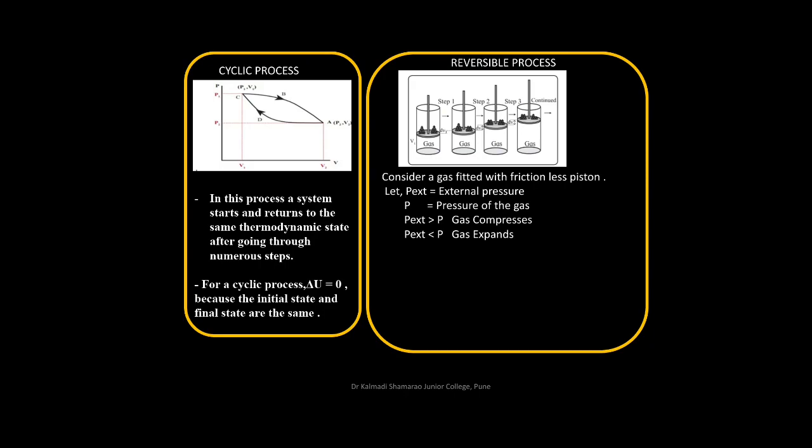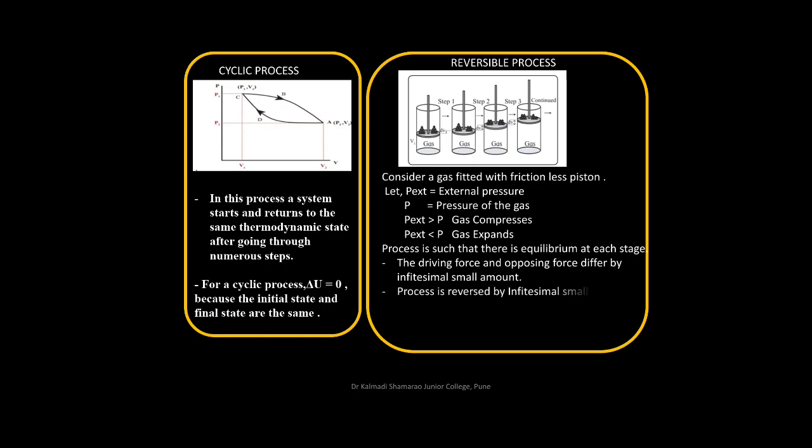Hence, at each stage, when you expand the gas, there is an infinitesimal change and the equilibrium is attained at each stage. Hence, we can say that this process is such that there is equilibrium at each stage. We can obtain reversible process with the following conditions. When the driving and opposing force differ by infinitesimal small amount, the process is reversed by infinitesimal small change. It is a slow process and takes place in infinite steps.